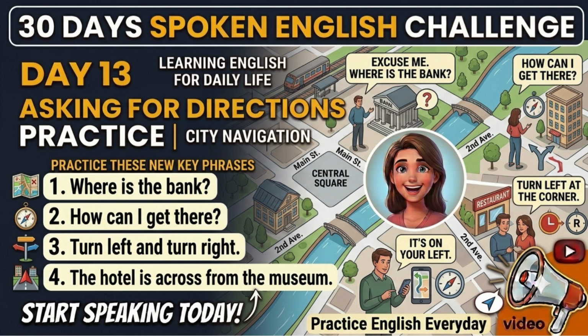Next to means very close to something. For example, the bank is next to the supermarket. Repeat, the bank is next to the supermarket. You can also say, the bank is across from the hotel. Across from means on the opposite side. Repeat, the bank is across from the hotel.